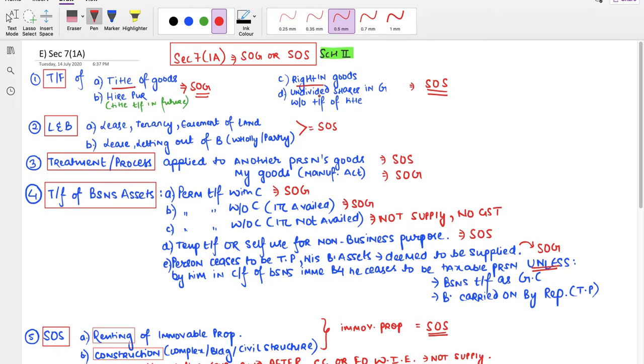In case of transfer of undivided shares in goods, if it is with transfer of title, it automatically is supply of goods. But if it is transfer of undivided shares in goods without transfer of title, then it is supply of service.